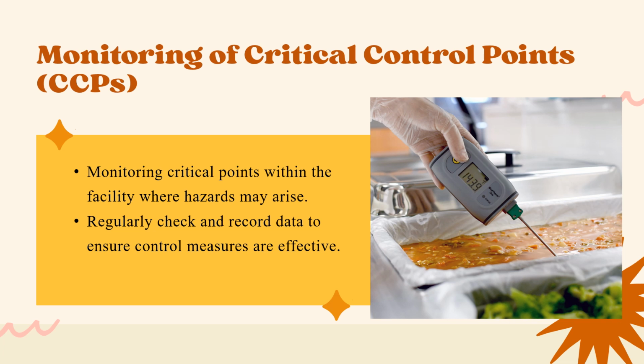Monitoring of critical control points. Monitoring of CCPs involves systematically observing and recording the procedures, conditions, and activities at the specific stages of the food production process to ensure the control measures are effectively implemented.